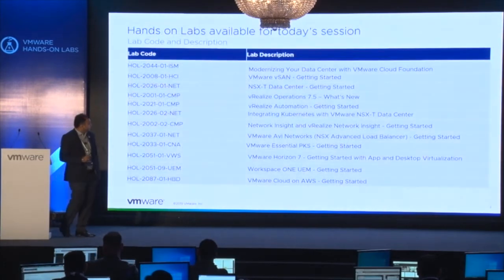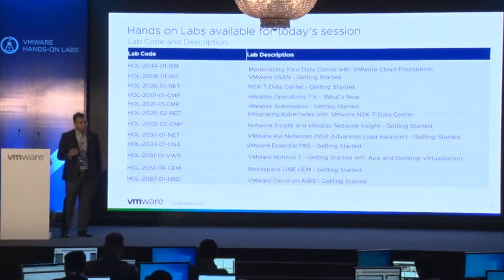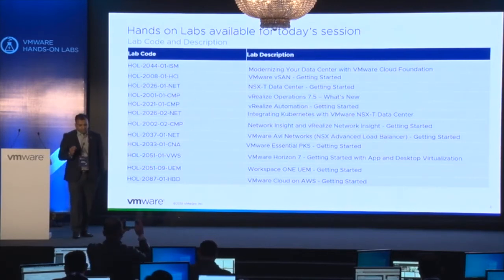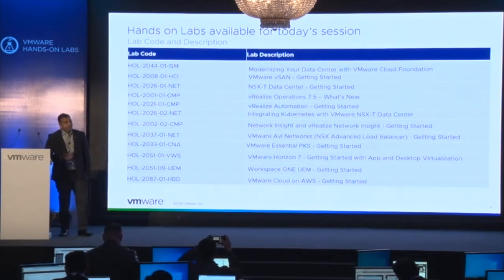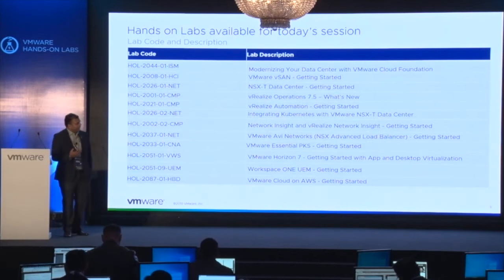So there are a total of 12 labs we have shortlisted. These are the same HOL labs we showed at our vForum 2019 in Mumbai as well as in Bangalore, and even at our VMware Summit, which happens every year, right? So I'll explain most of the labs here, like the first lab.